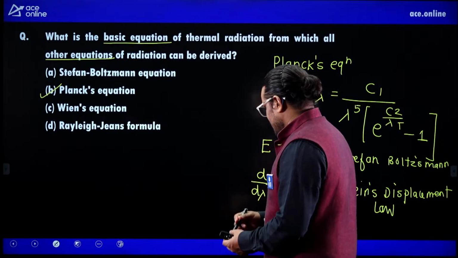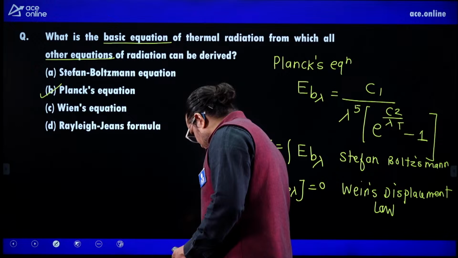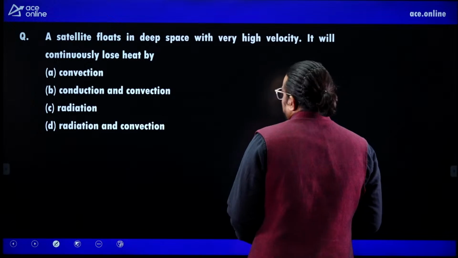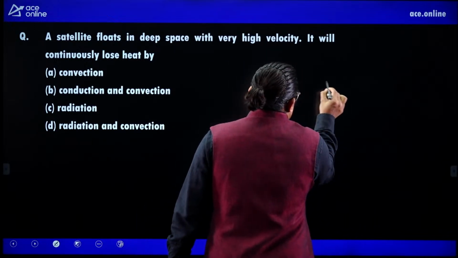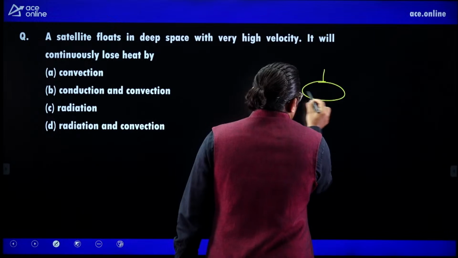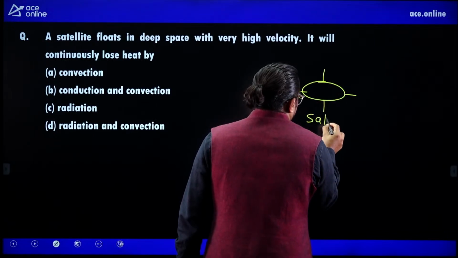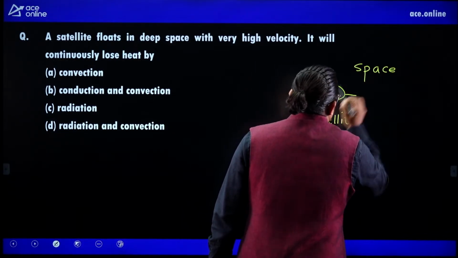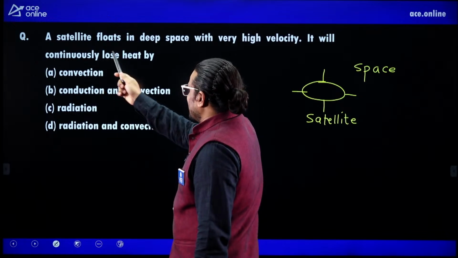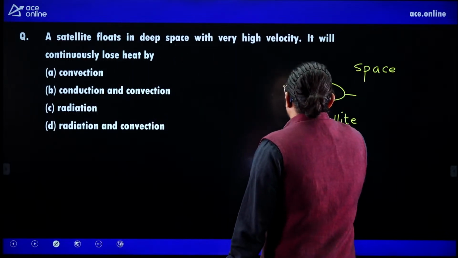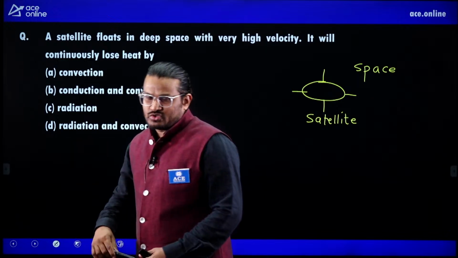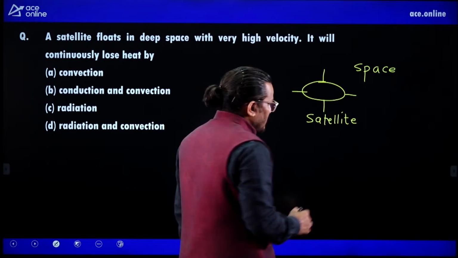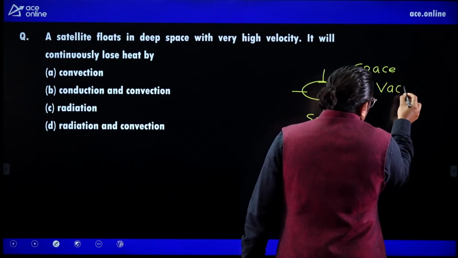Okay. This is the question. Next. So the question is, let us say this is a satellite in space. What is the question? A satellite floats in deep space with a high velocity. It will continuously lose heat by... Please listen, this is a satellite kept in space. So here there is no medium. So it is a vacuum.